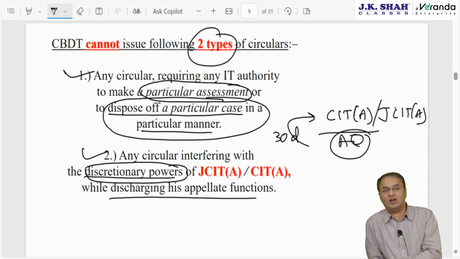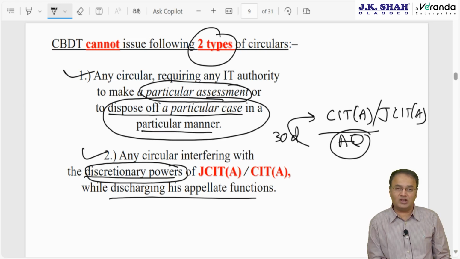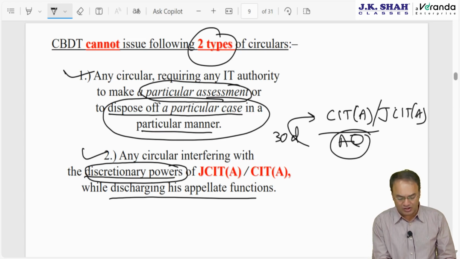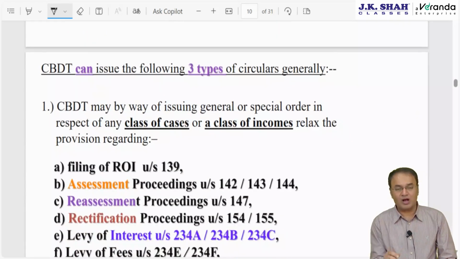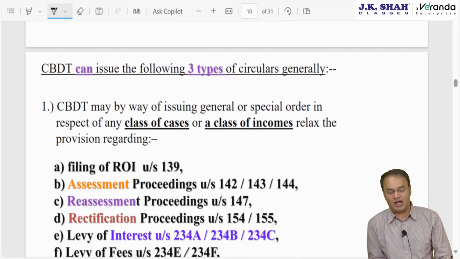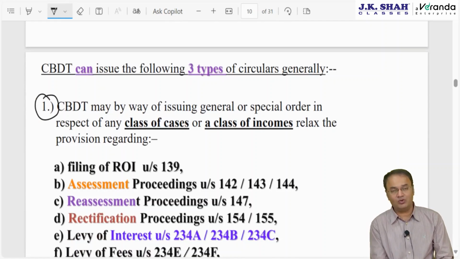There have been cases where appeals have been rejected even if there is a delay of 1 or 2 days, and there have been cases where delay of more than 1 year is also condoned, completely at the discretion of CIT appeal. CBDT cannot interfere in that. Second part, which 3 types of circulars CBDT can issue? In real life, this will help you.